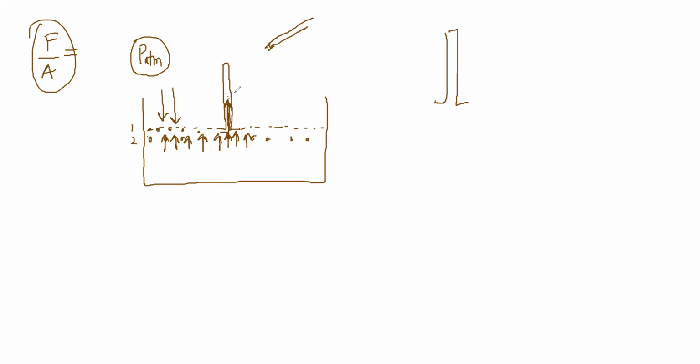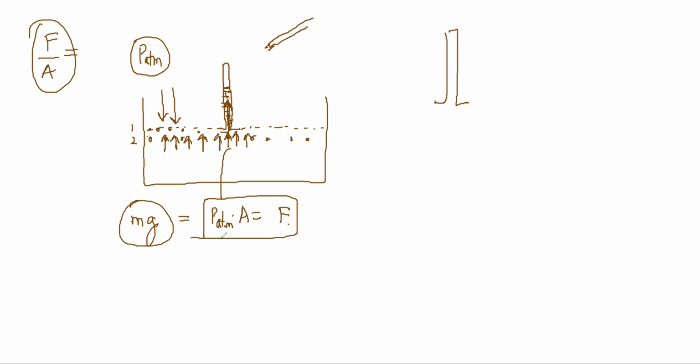How much is it pushed up? This P atm into area was the force. It will be pushed up till the point where the weight of the liquid column is equal to this. It will go up till the height where the weight is able to balance this. That much liquid will go up. So mg should be equal to P atm into area of the capillary tube.